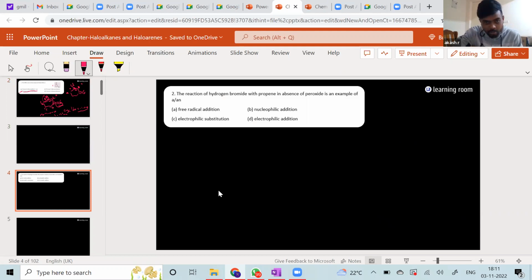The reaction between hydrogen bromide with propene in the absence of peroxide is an example for what? First of all, forget about free radical. First, okay, if I ask you, so nucleophilic addition. Fine. Let us take a guess. I want everybody to go to the chat box and type your answers. It doesn't matter whether you're right or wrong. We'll just see how you're participating, how you're thinking. That's all it is.